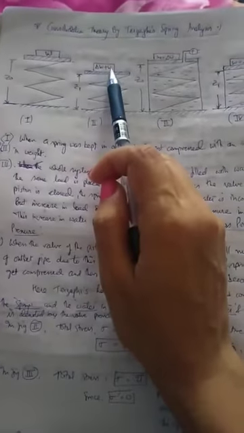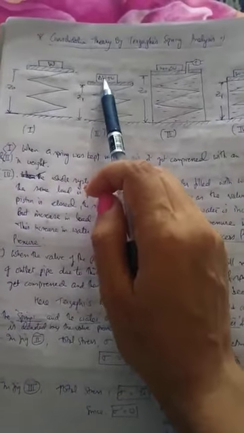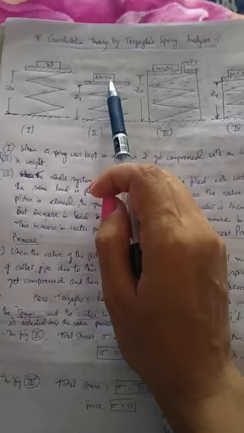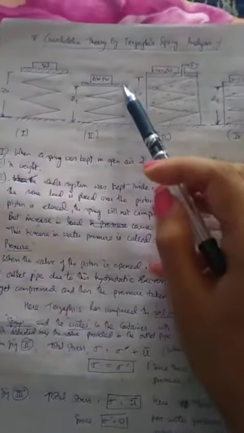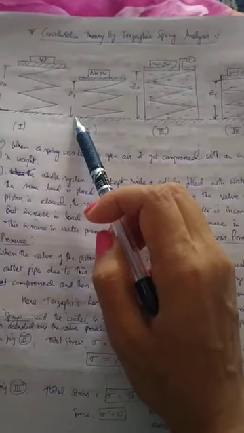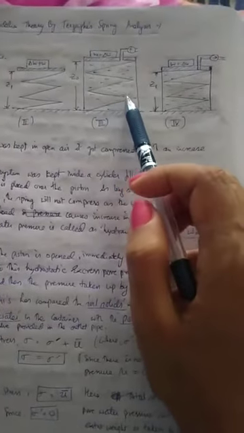Then he increased the load by delta W, that is the increase in load, and when the load is increased, the spring will compress like that, and the height will reduce to now Z1. Right, now he placed the whole arrangement inside a container and filled that with water, and then he provided an